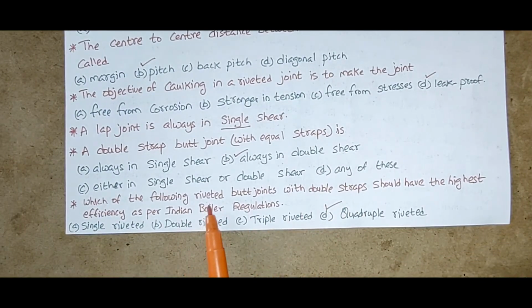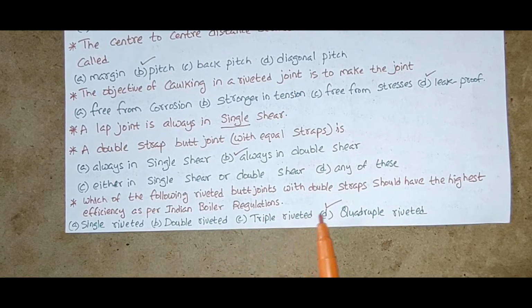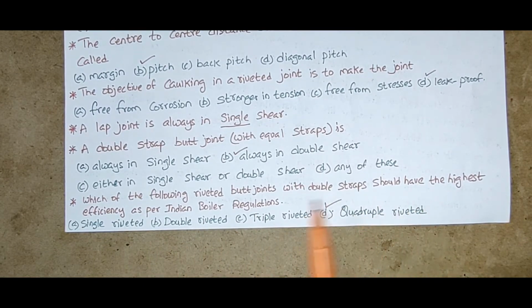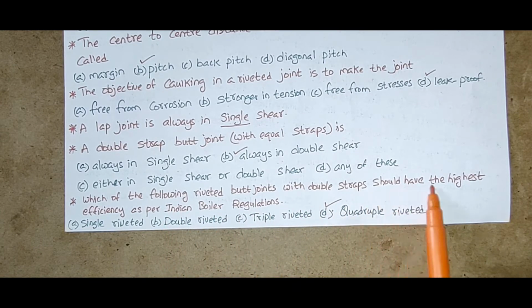Which of the following riveted butt joints with double straps should have the highest efficiency as per Indian boiler regulations? Single riveted, double riveted, triple riveted, quadruple riveted. So it is quadruple riveted.